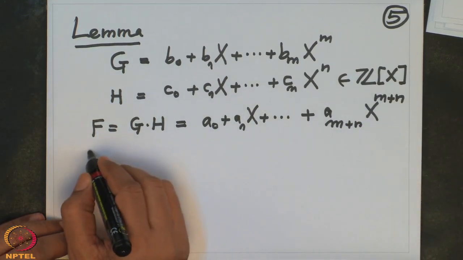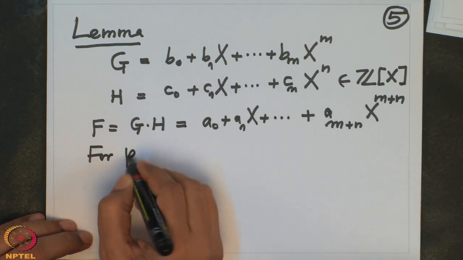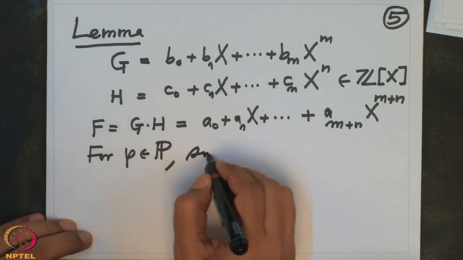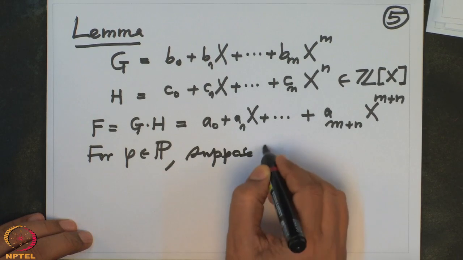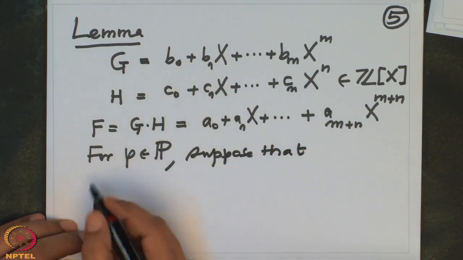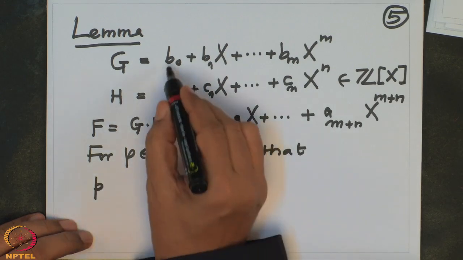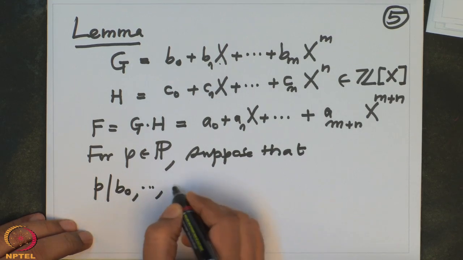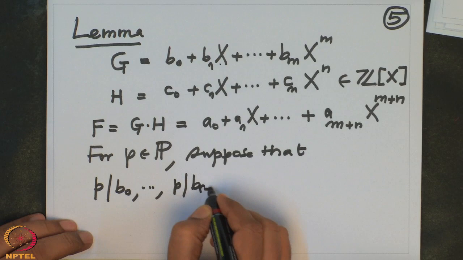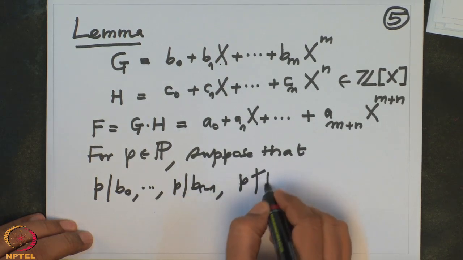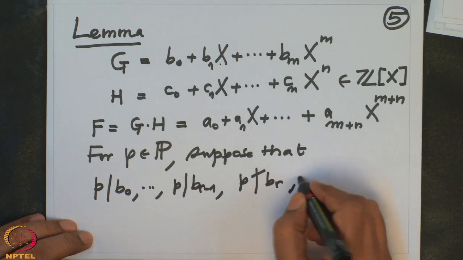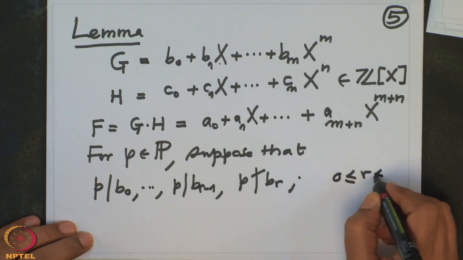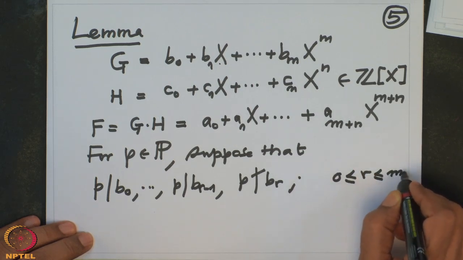Okay, for a prime number p, suppose that p divides these coefficients up to some place: p divides b0, up to b_{r-1}, and p doesn't divide the next one, b_r, where r is between 0 and m minus 1.